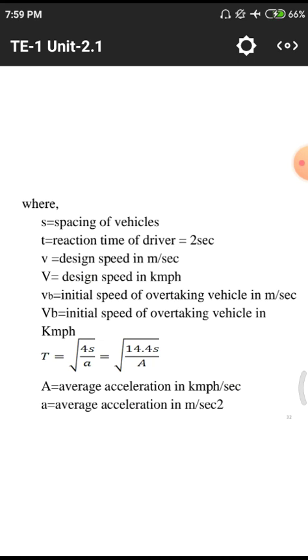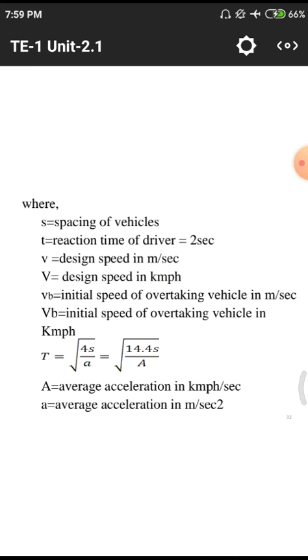S equals spacing of the vehicles, T equals reaction time of the driver. Normally a standard time is 2 seconds. V is the design speed in meters per second, and VB is the initial speed of the overtaking vehicle in meters per second. T equals square root of 4S by A.